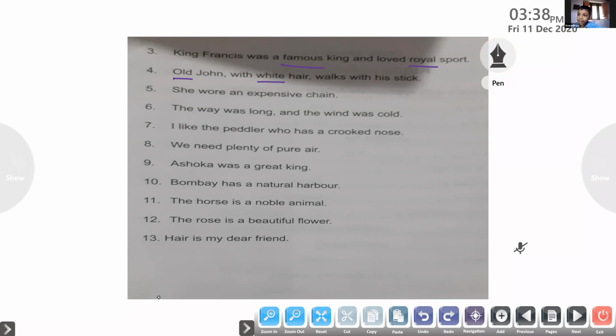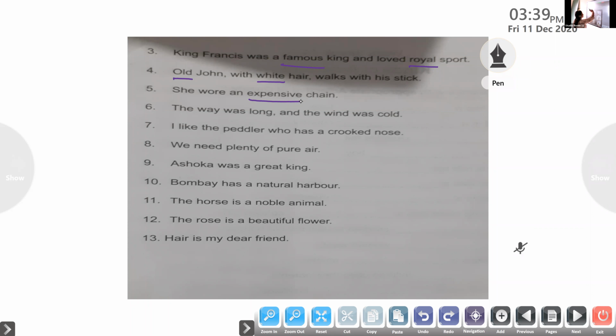C-H-A-I-N is chain. Now, come on, pick out the adjective of quality in that sentence. Expensive. Yes, expensive. Come on, say it properly, Ashwad. Expensive. Okay, so it tells about the quality of the chain. It is very expensive.